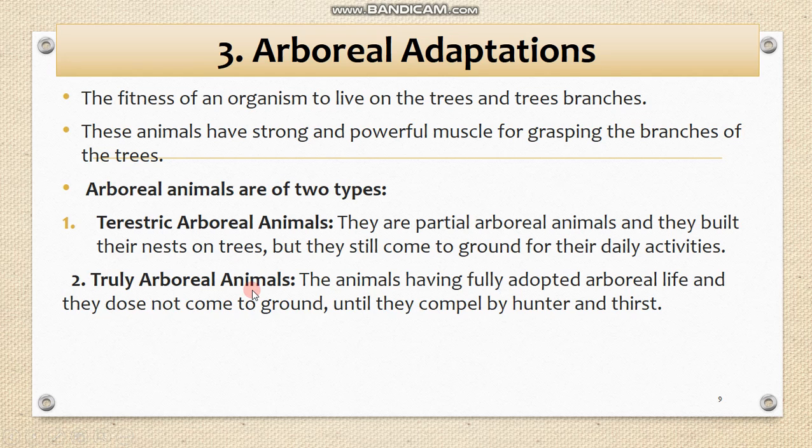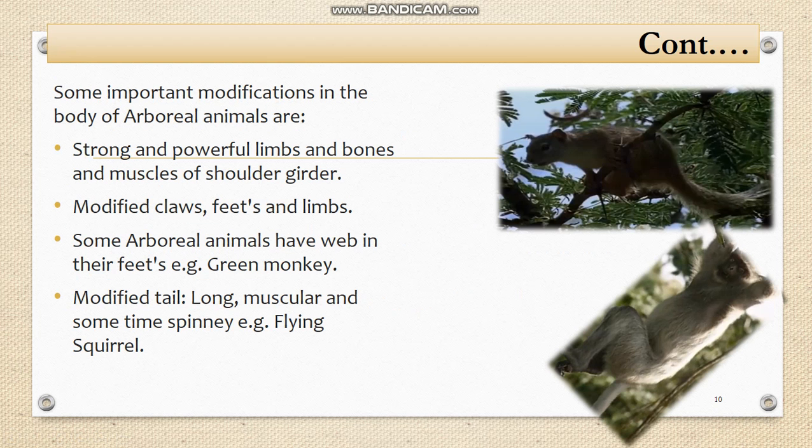Truly arboreal animals are those animals which are fully adapted to arboreal life. They spend all of their activities on the trees. They get food, they have breeding grounds, they have all of their activities on the trees. They do not come to the ground unless hunger, a hunter, or thirst compels them to move toward the ground. Without such activity they do not move to the ground.